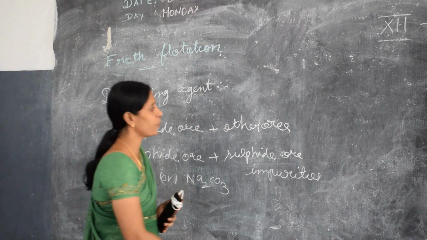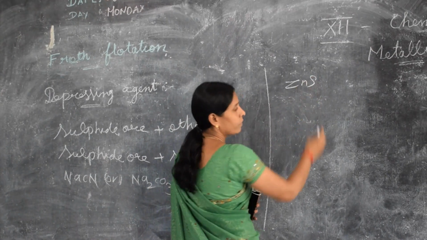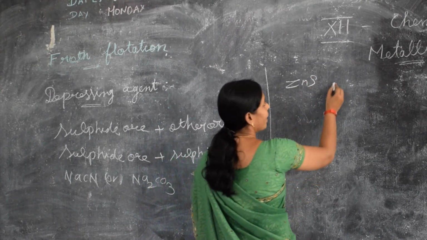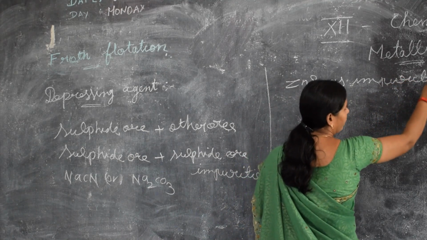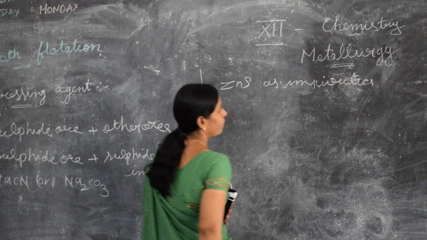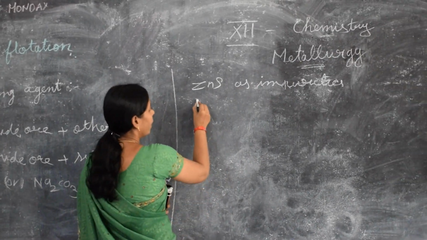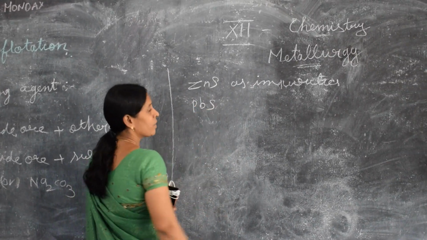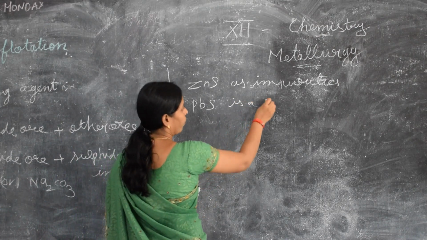Okay, for example, zinc sulfide as an impurity. Lead sulfide, that means galena, is the ore.